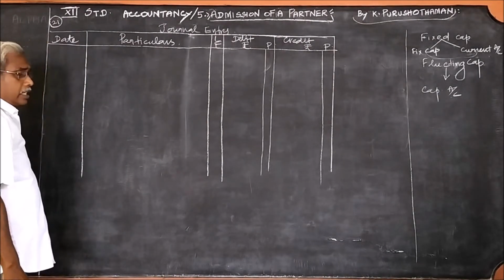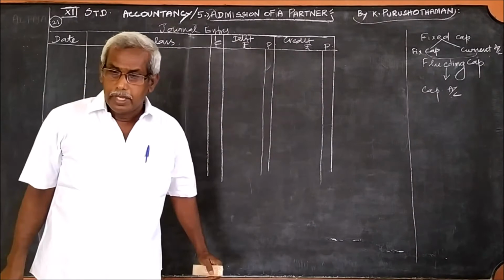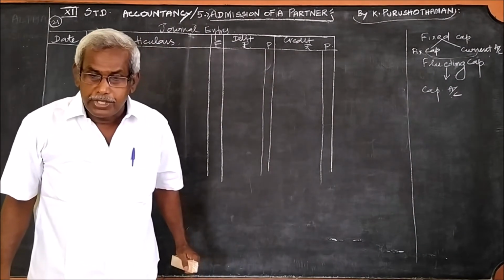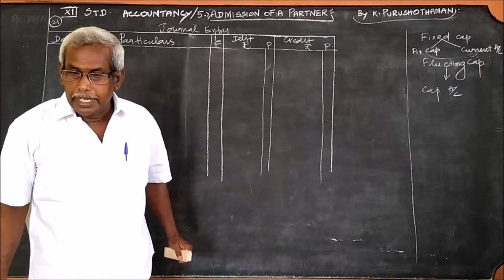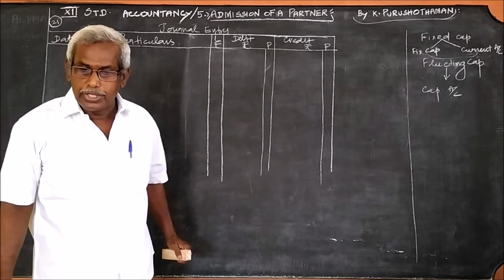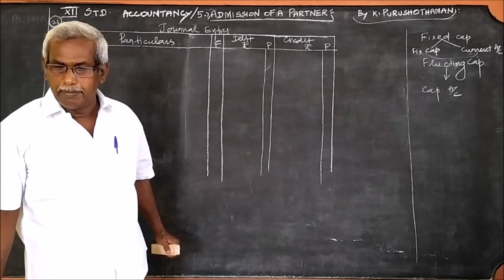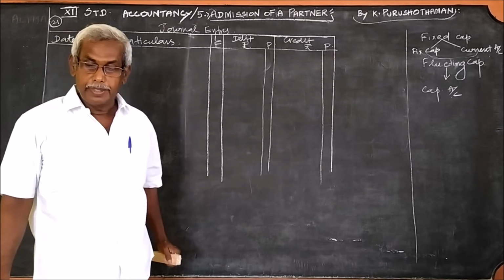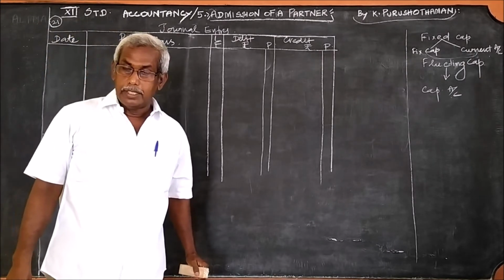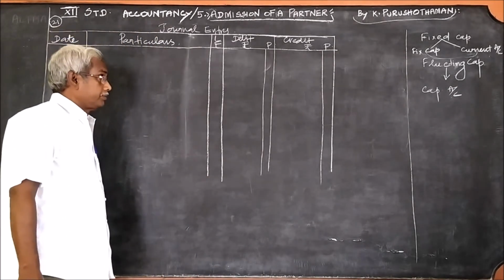Okay, in this, if there is any date mentioned, we can write the date there in the date column. No such date is mentioned in the problem, so we can leave it. Then, the particulars column.